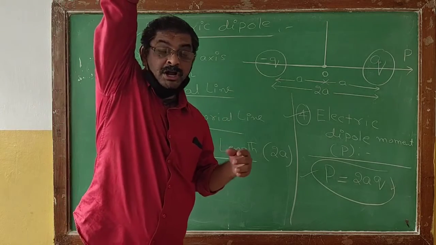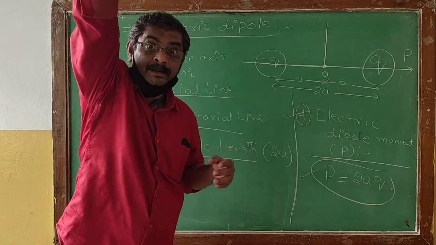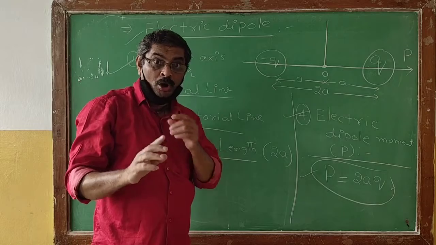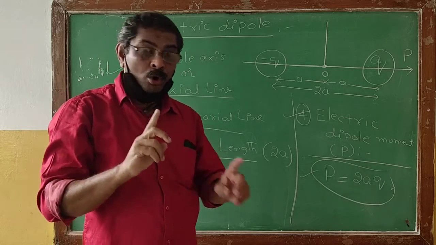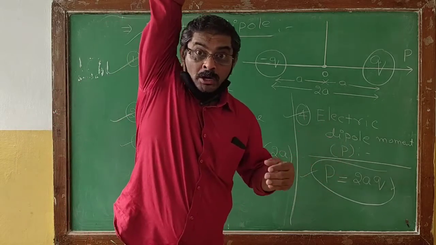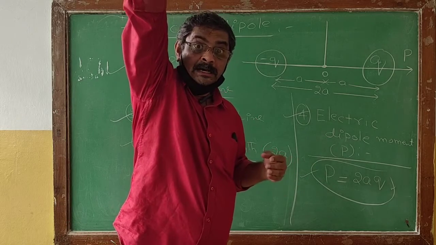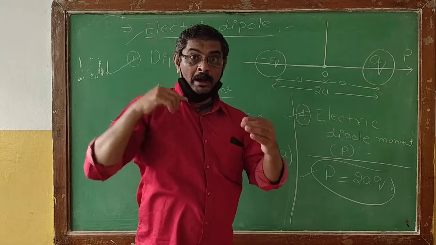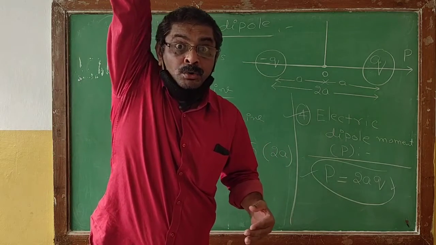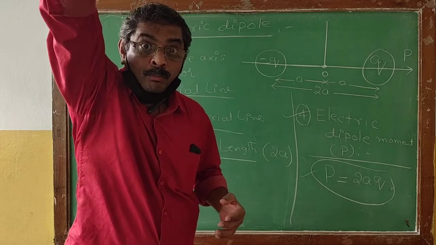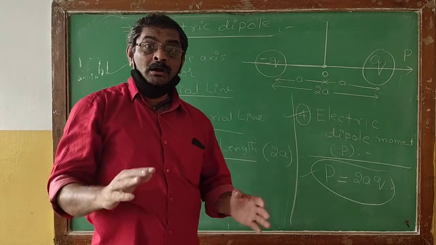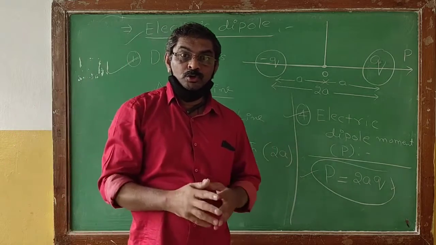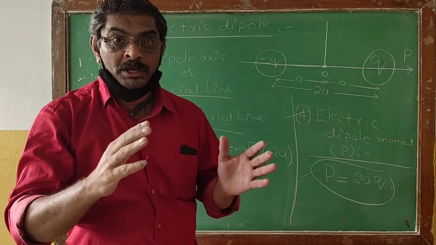So once again, remember, the dipole moment will always be defined as the product of the magnitude of any one of the charges and the dipole length, and the magnitude of the dipole moment will be given by the formula: capital P numerically equal to 2aq.